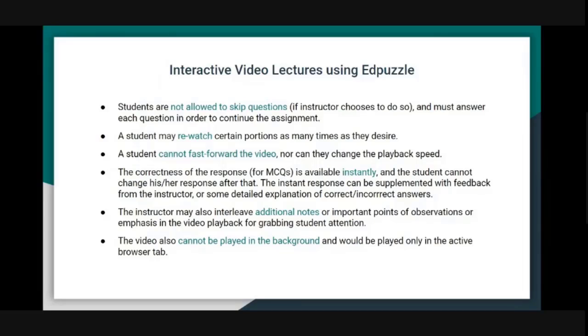Also, the video cannot be played in the background, which a lot of us worry about: if I assign a video, the student is just going to play it in the background, do something else on another browser, and not pay attention. So it cannot be played in the background. It has to be the active browser tab. Of course, if they're doing something on their phone, then you don't have any control. But how you will get that control is through questions. If they're able to answer the questions, we can hope that yes, they have watched it.